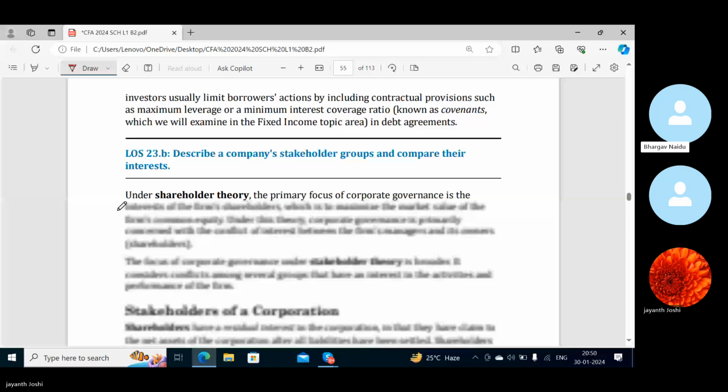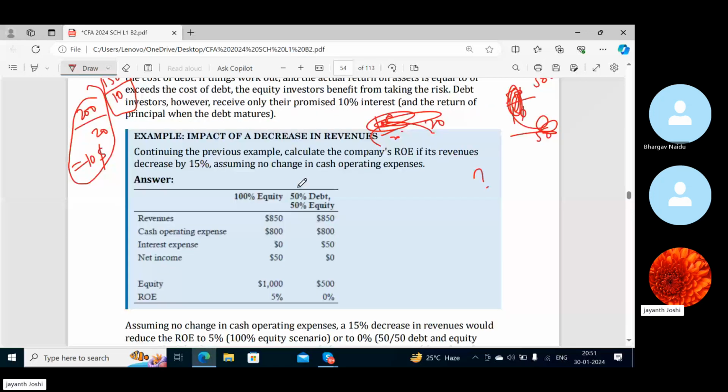Fine. So let's take the previous example once again. Let's see the same combination, 50% debt, 50% equity, and 100% debt, but here the revenues are decreasing. Instead of $1,000 as revenues, now we have only $850. So in both cases, I'll take the same thing. I'll remove the operating expense. Here there is no interest expense because 100% equity. Here 50 is the interest expense, so that is eating away your entire net income. Okay, and you have zero ROE.